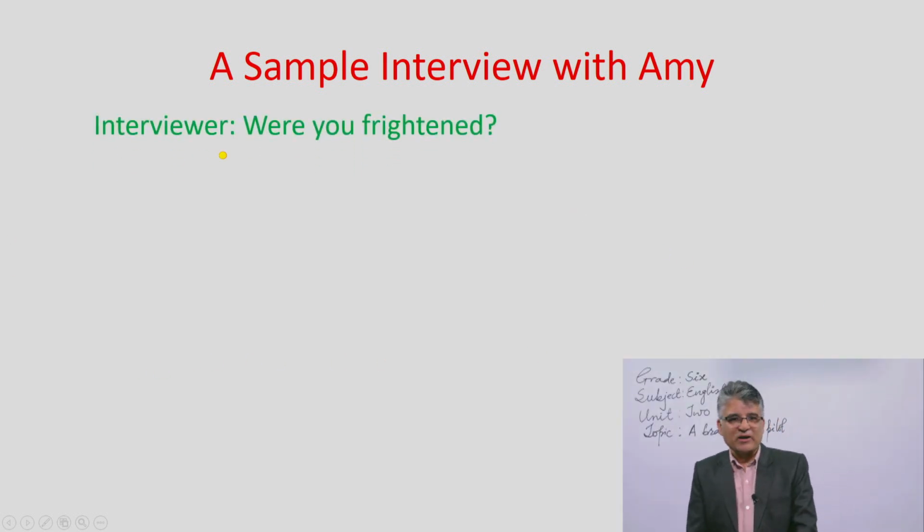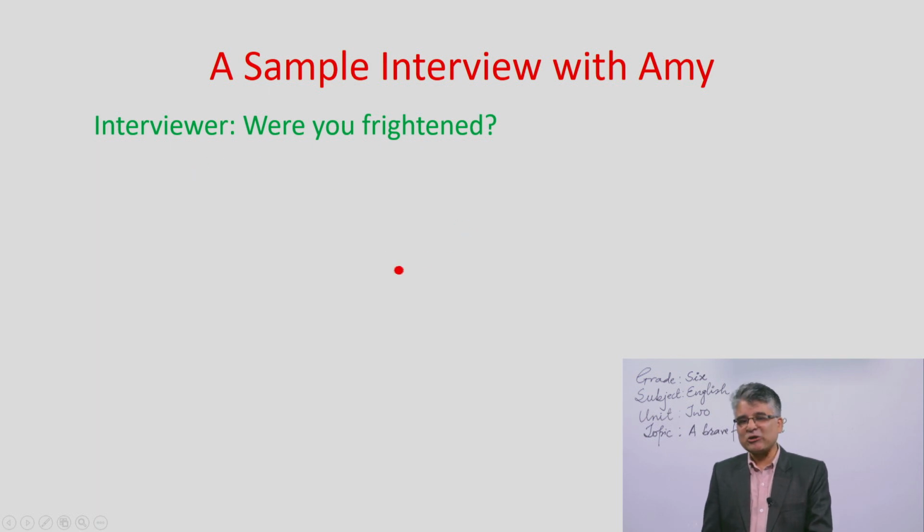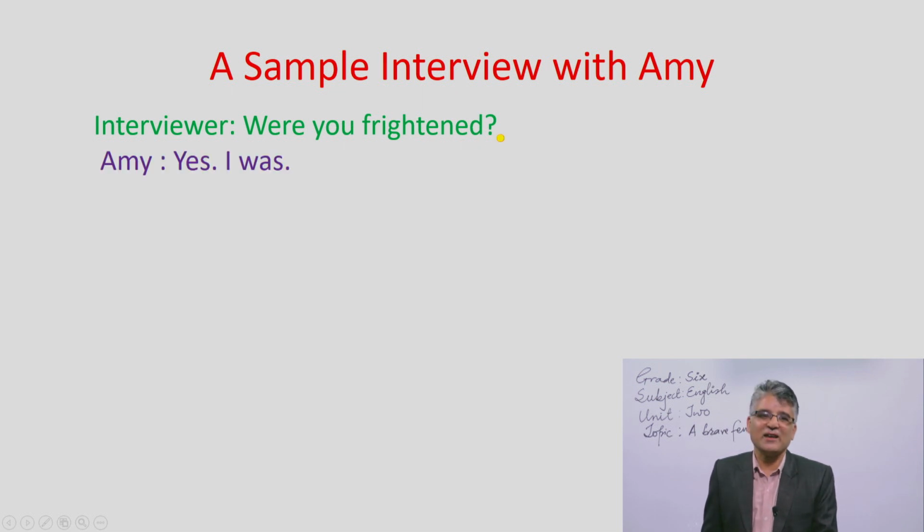So, interviewer, one of the students, you had taken the role of interviewer, and you asked Amy, were you frightened? What could be your answer? Oh yes, you are right. You are taking the role of Amy, and Amy said, yes, I was. She was terribly frightened, but Amy just answers, yes, I was, shortly.